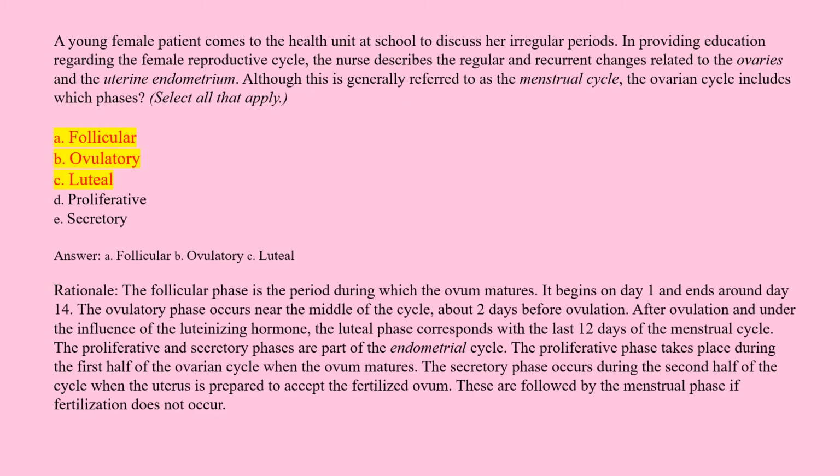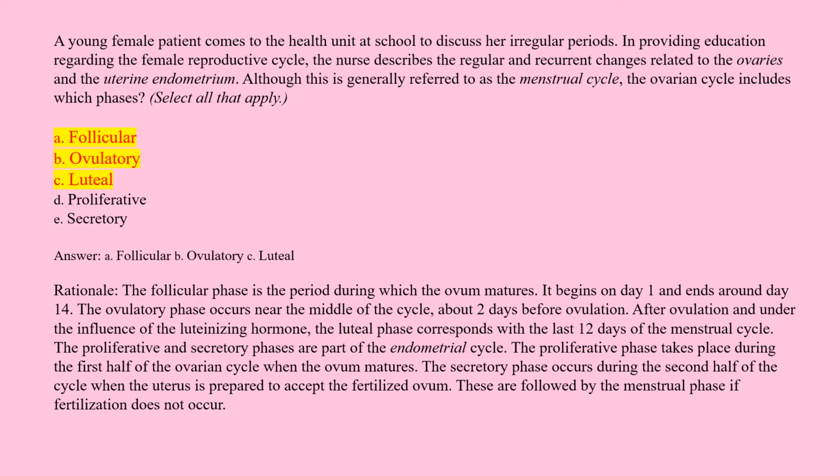Answer: A. Follicular. B. Ovulatory. C. Luteal. Rationale: The follicular phase is the period during which the ovum matures. It begins on day 1 and ends around day 14. The ovulatory phase occurs near the middle of the cycle, about 2 days before ovulation. After ovulation and under the influence of the luteinizing hormone, the luteal phase corresponds with the last 12 days of the menstrual cycle. The proliferative and secretory phases are part of the endometrial cycle.